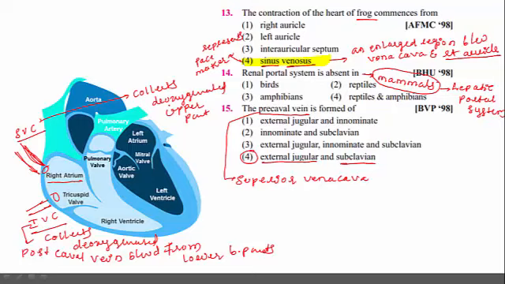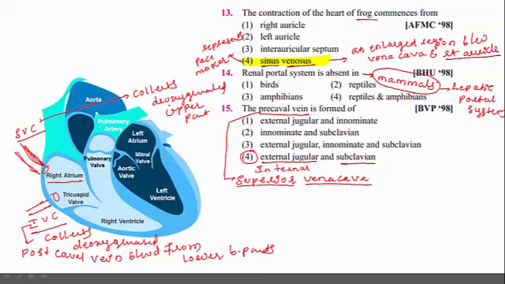These three structures together produce one blood vessel called superior vena cava, which collects the deoxygenated blood from all the upper body parts and it is carried to the right atrium.